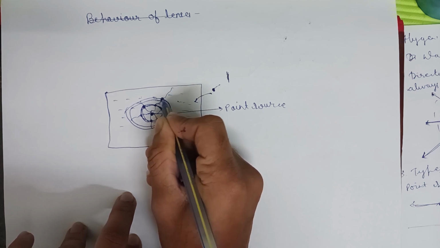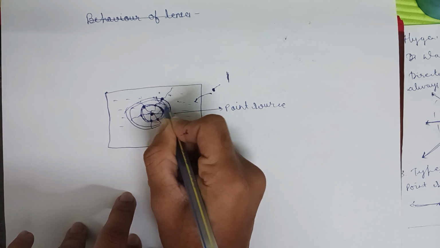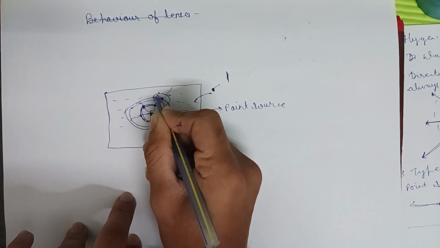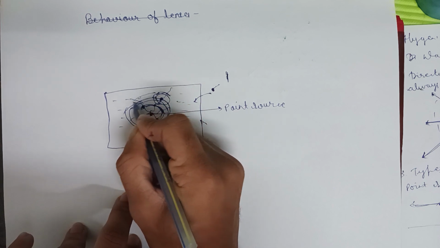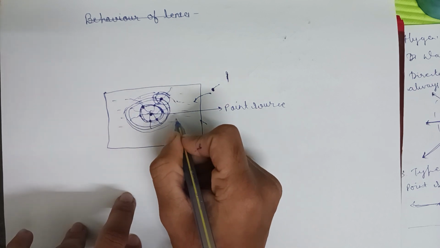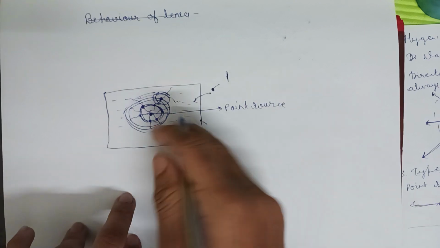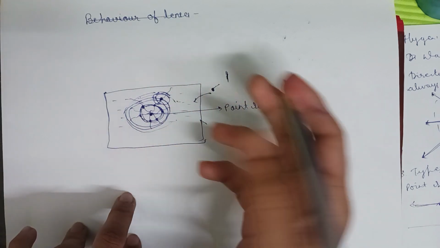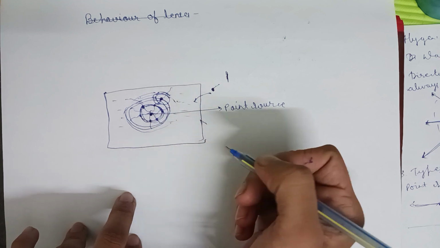These are also peak points. These are also having locus. This is also getting surrounded by this, and a circle is getting formed. This will also form a circle, and you can see by this that this is the best example to explain wavefront and wave nature of light waves.